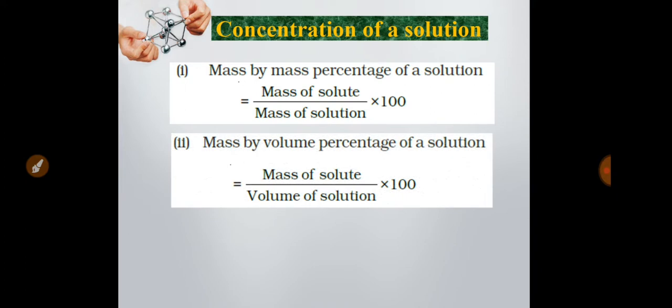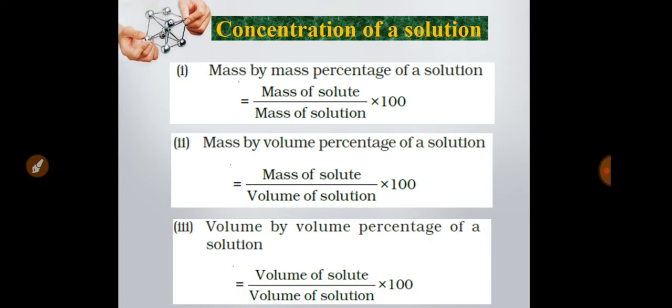Second one is mass by volume percentage of a solution. You have to calculate the mass of solute, divide it by the volume of solution, and multiply it by 100, and you will get the mass by volume percentage of a solution. And third one is volume by volume percentage of a solution. You have to divide the volume of solute by the volume of solution and multiply it by 100, and you will get the volume by volume percentage of a solution. These three formulas can be used for different mathematical problems.